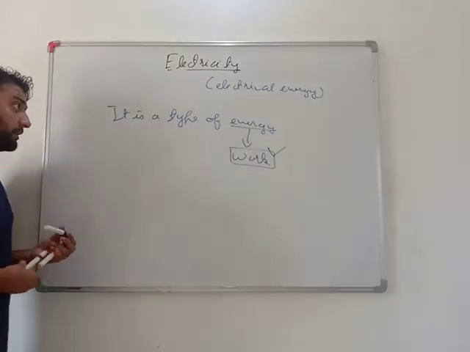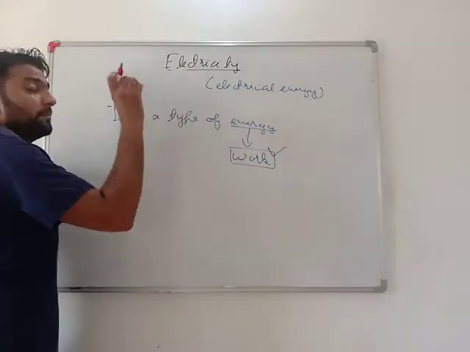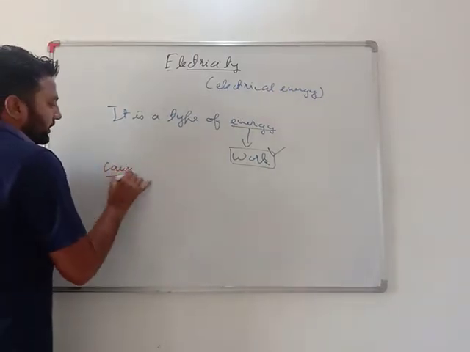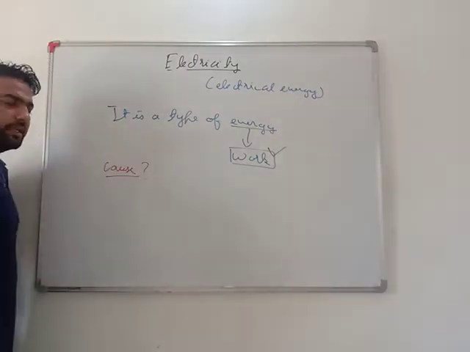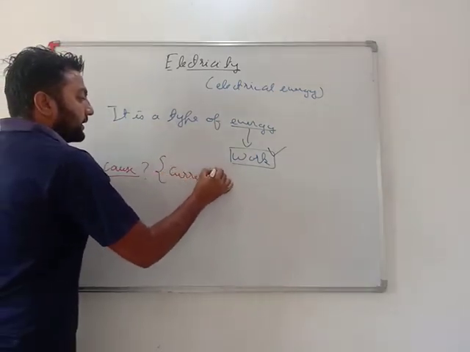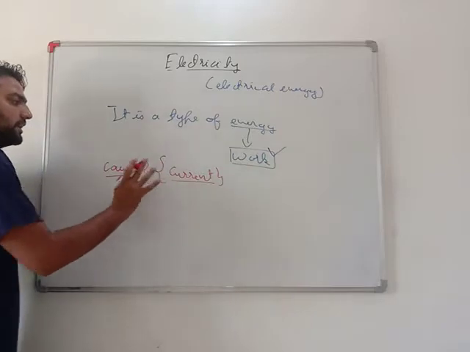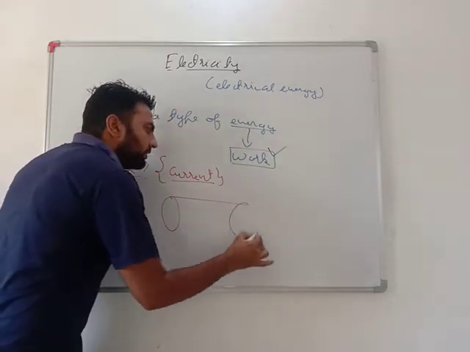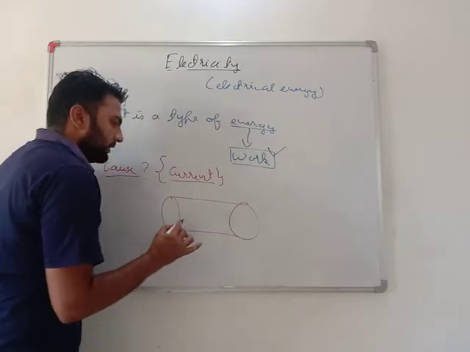Very important, what is the cause of this energy? The cause of this energy is current. Don't worry, we will see what is current.